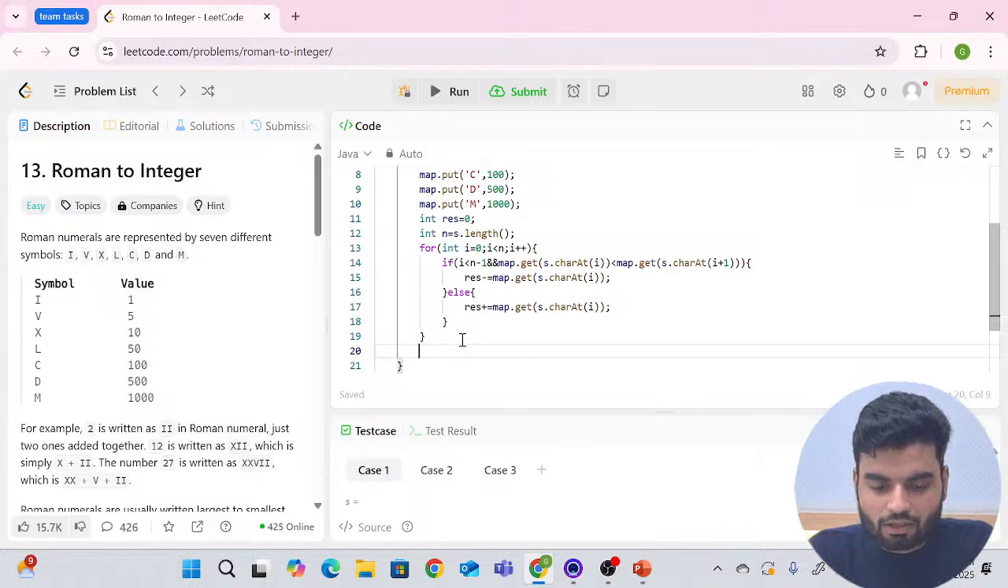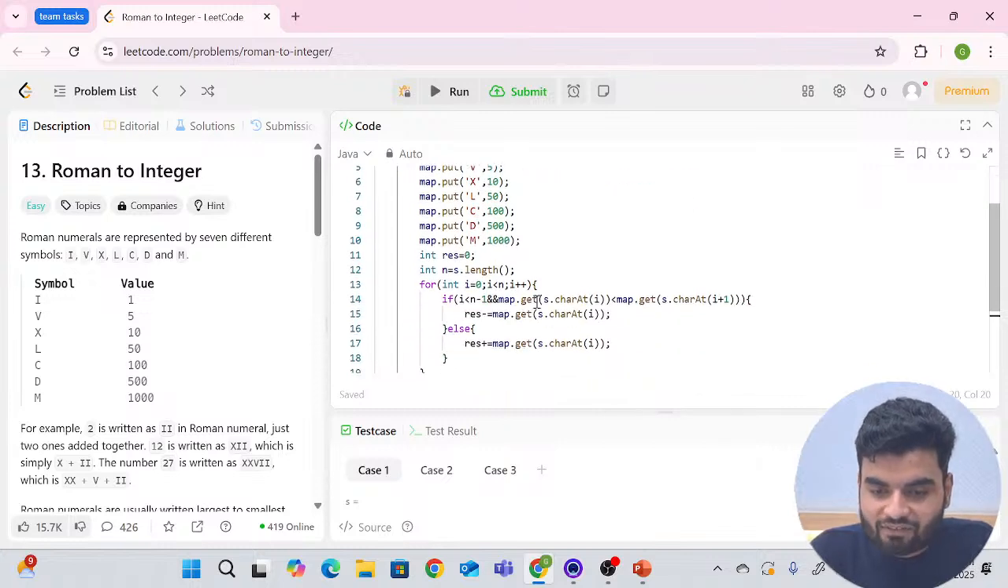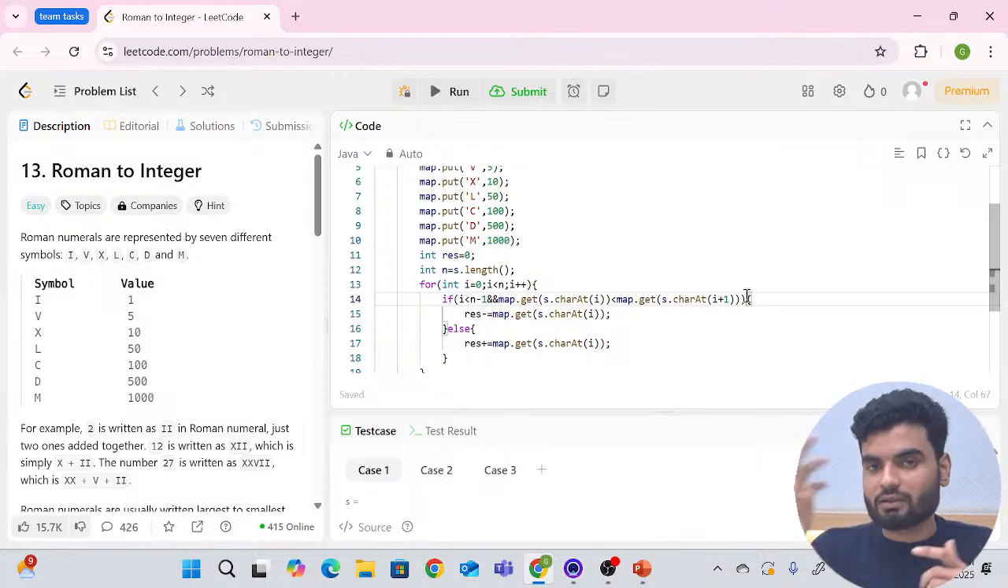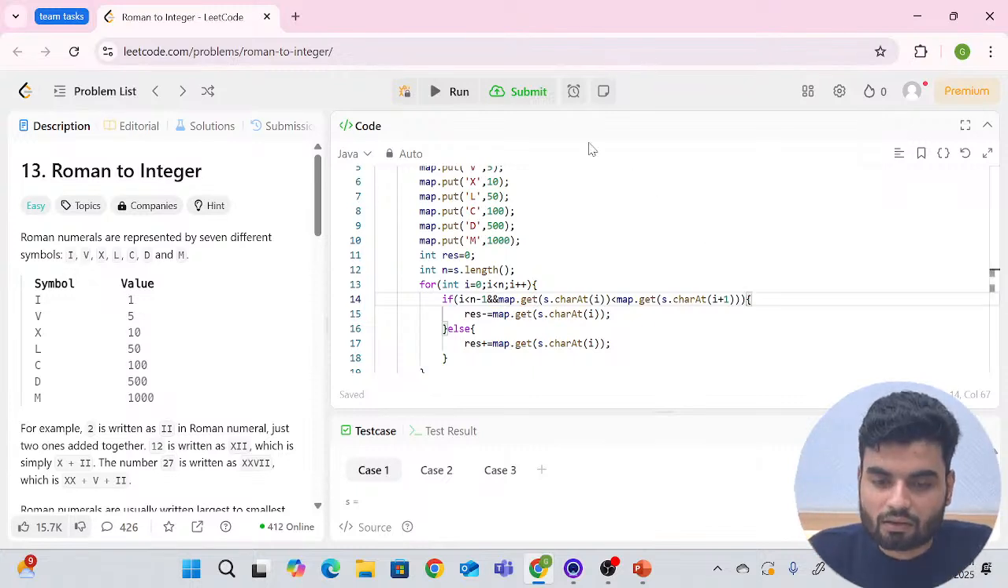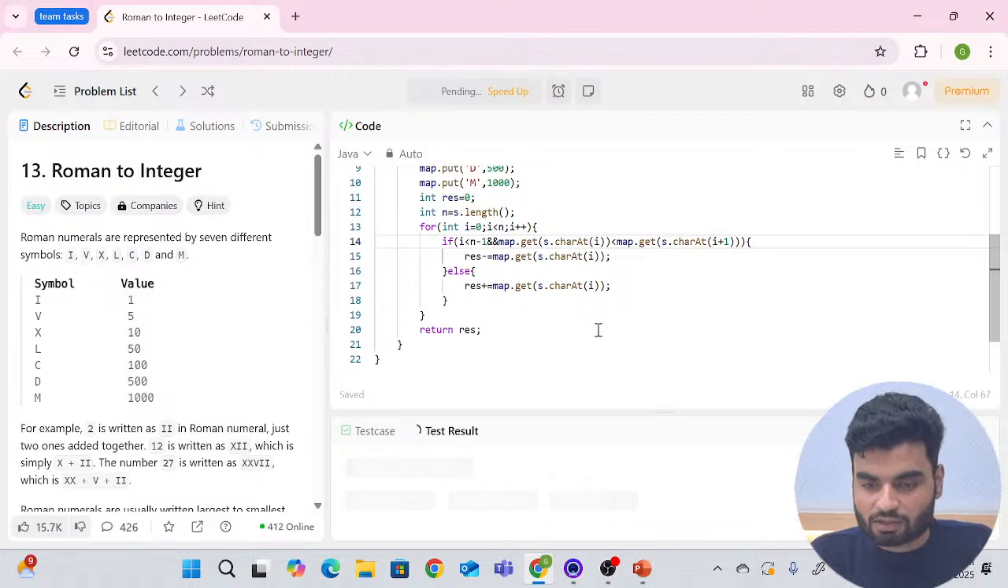And if you need a dry run, please do let me know. I don't think this will be a trouble, but if you need it, please let me know. I hope this is clear to all. What we are doing: when i is less than i plus 1, which means the right value is greater than the left value, we'll do subtraction. If this is not the case, then we'll do addition. This is the logic we have created from our PPT, and I hope this works for everybody.